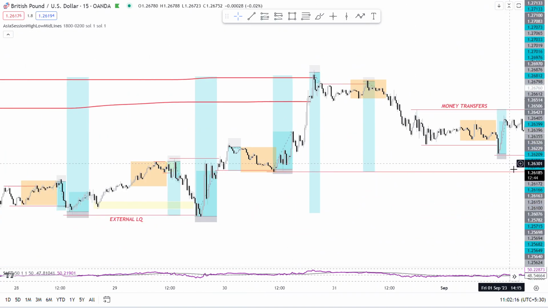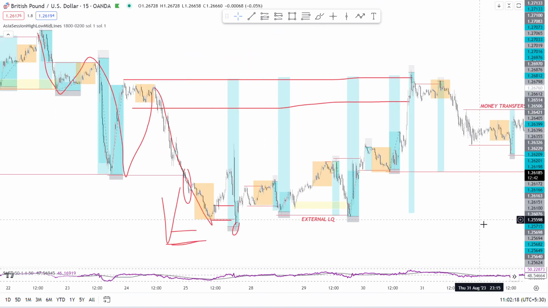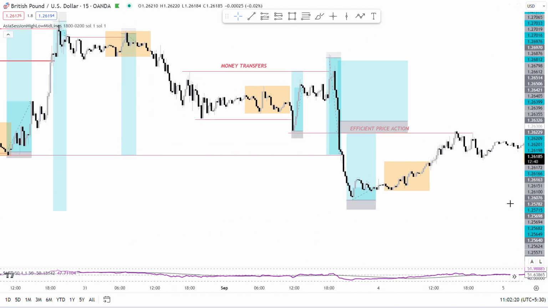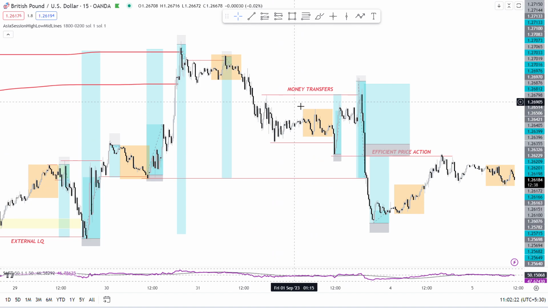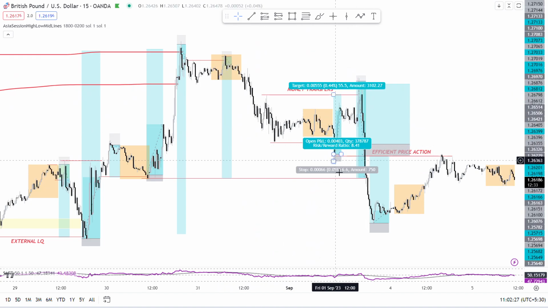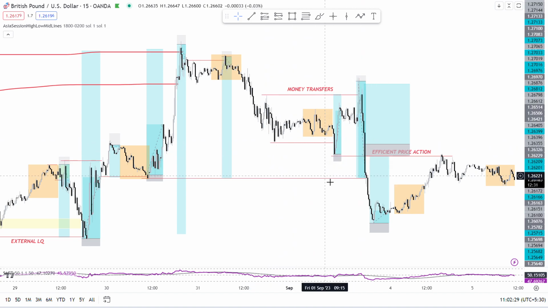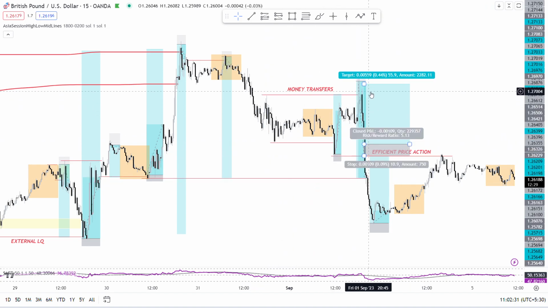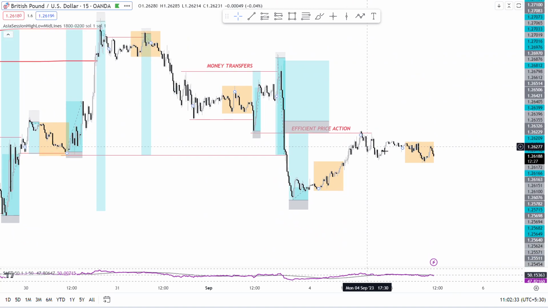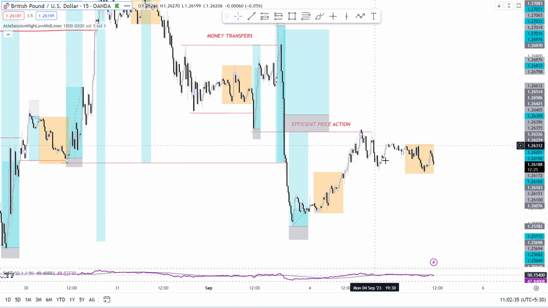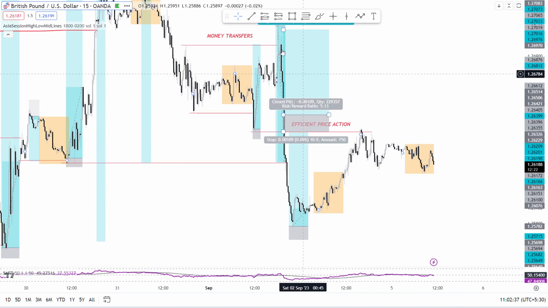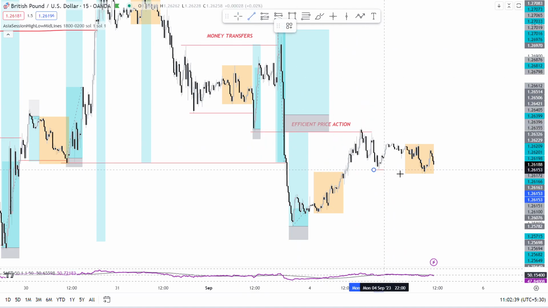Everyone is talking about the 3 hour or 5 hours, but see, these type of entries you will get when you clearly understand the algorithm and money transfers. Same thing happened here. The money transfer happened and the move happened. Same thing. Liquidity got taken out, the move happened. Same thing. Money transfer happened, the move. This is the efficient price action. I call it as you can take the sell here and up to the next forming liquidity. This liquidity.